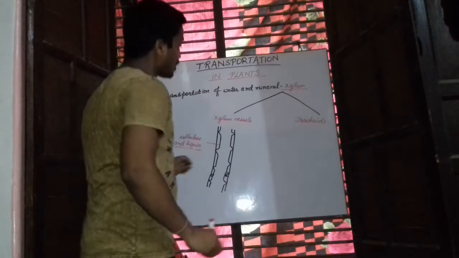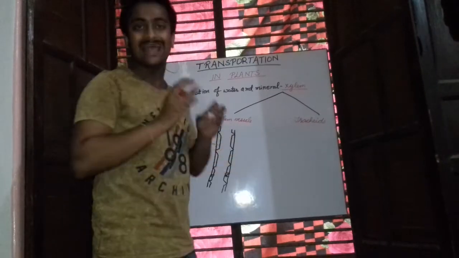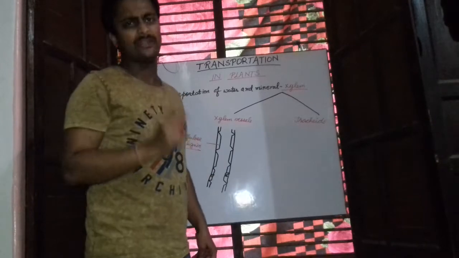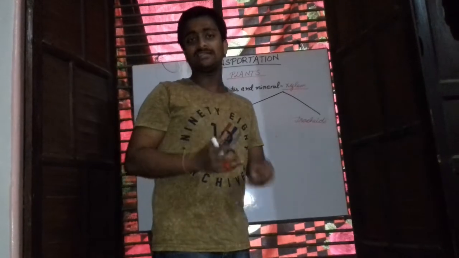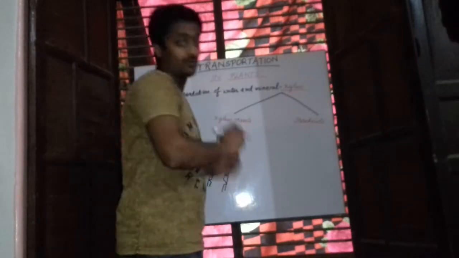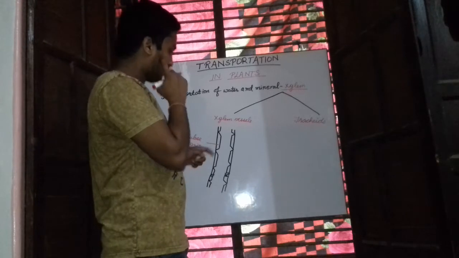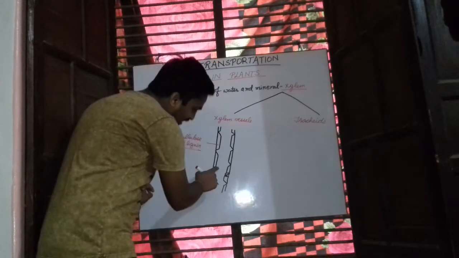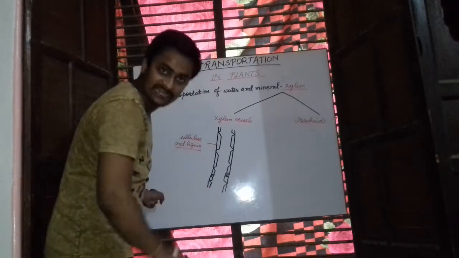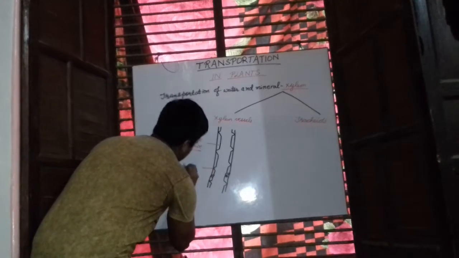So the cell walls of xylem vessels are made up of cellulose and lignin, which means they are lignified walls, very thickened walls, which means they also provide mechanical support to the plant body. Secondly, some parts in the xylem vessels have a very thin layer of cellulose and lignin deposition, and these areas are called pits.